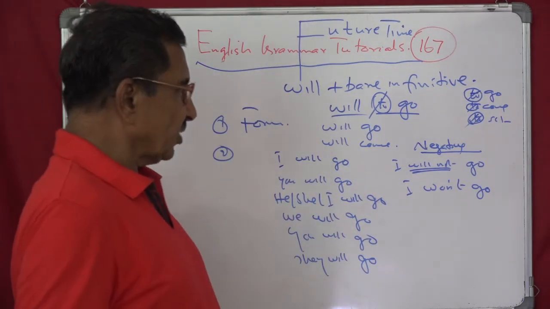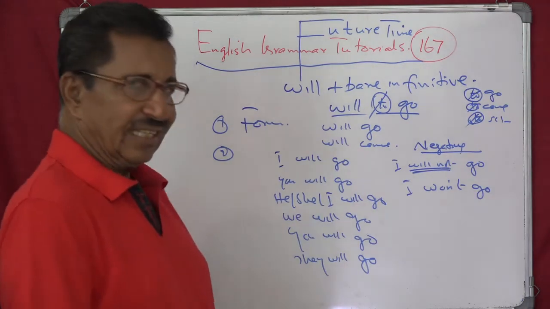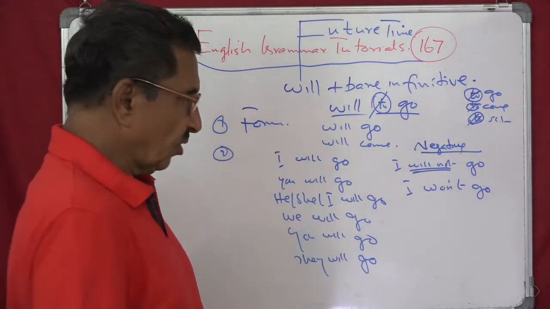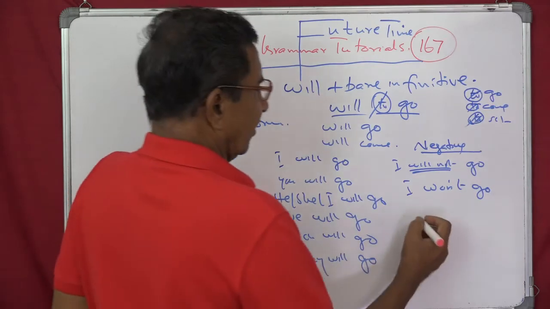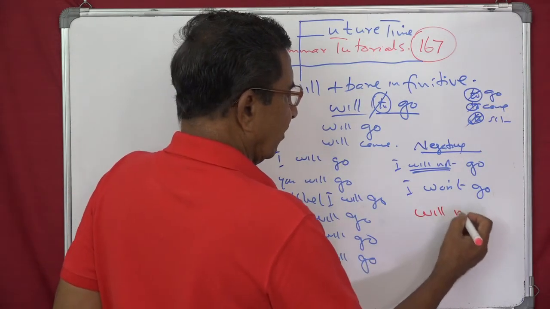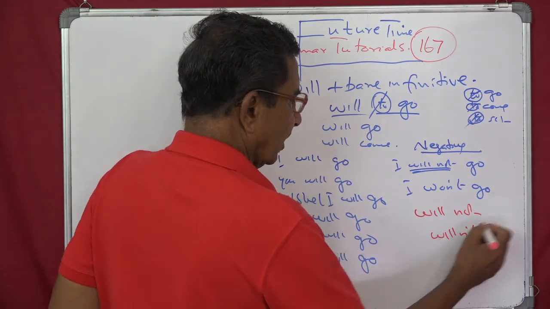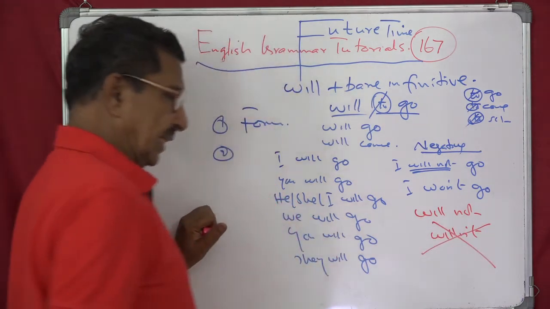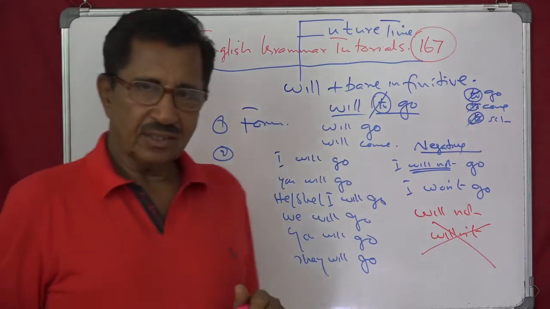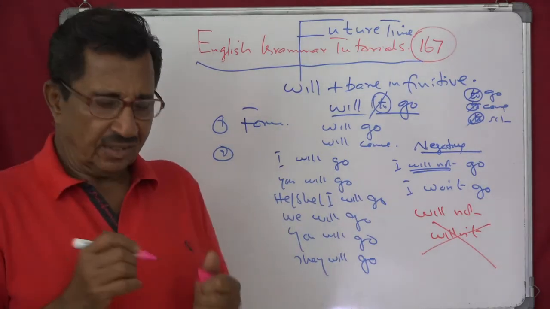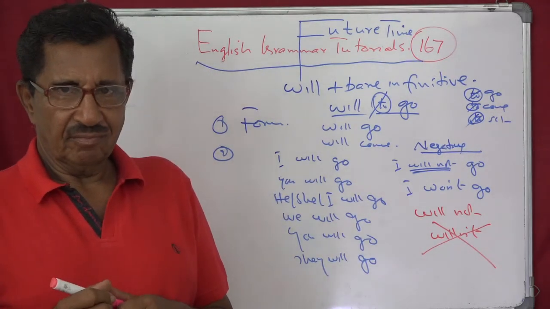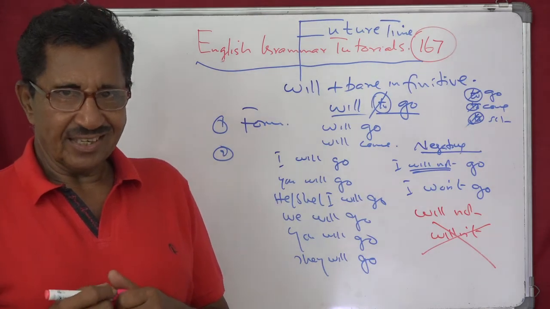So the short form of will not is won't. You cannot say willn't. There is no such form in English. Won't, W-O-N apostrophe T, that is will not go. Clear, very clear to you, isn't it?